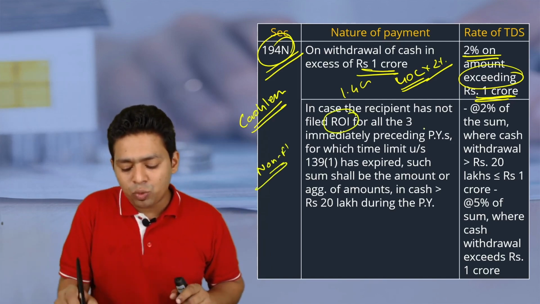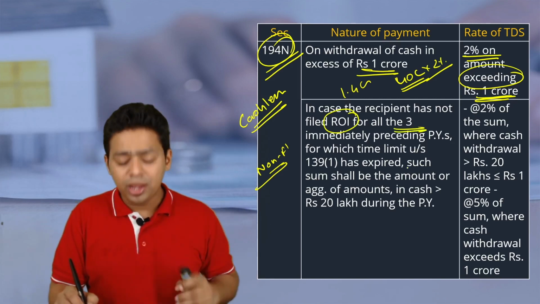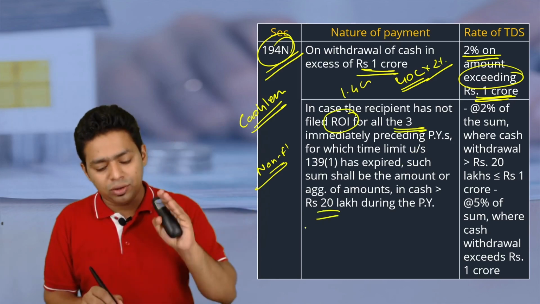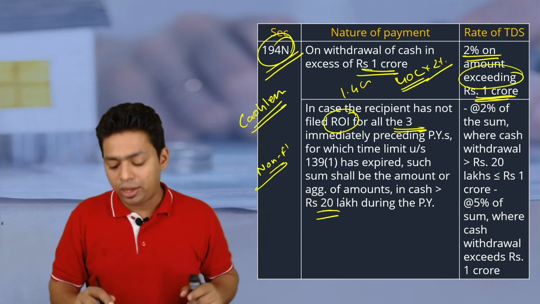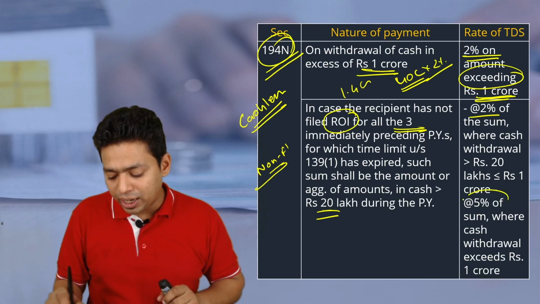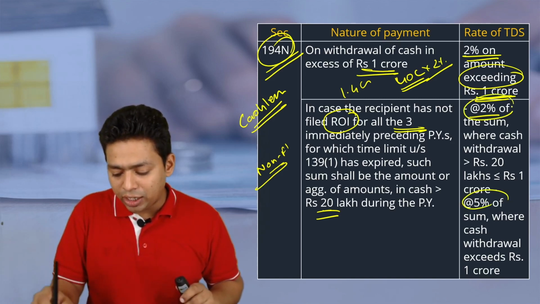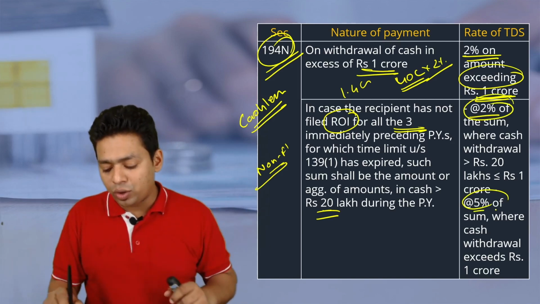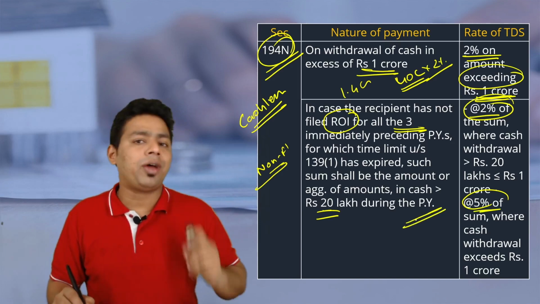And if you are a non-filer, what do you mean by non-filer? Non-filer means a person who has not filed ROI in 3 consecutive years and he is going to withdraw more than 20 lakh. So for him section 194N will become applicable immediately after 20 lakh. Up to 20 lakh no TDS. From 20 lakh to 1 crore, TDS will be deducted at 2%, and above 1 crore TDS will be deducted at 5%. This is the punishment given to the non-filer. Please understand.